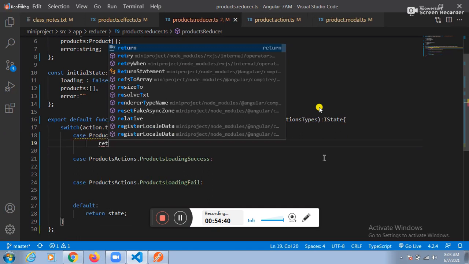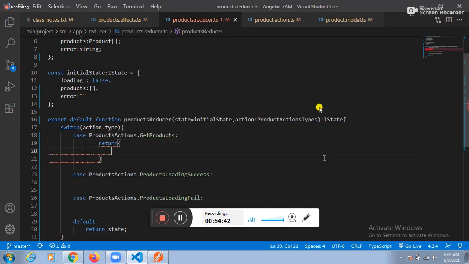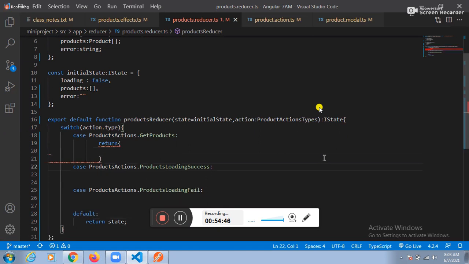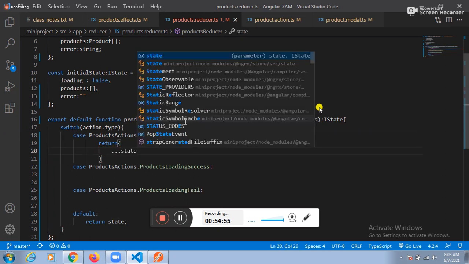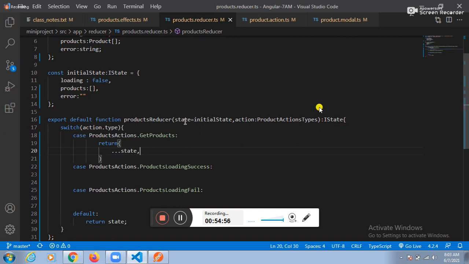We need to return a JSON object to the customer. We need to send a duplicate copy of the final result. That duplicate copy, technically, we can call dot state, and we need to place it.